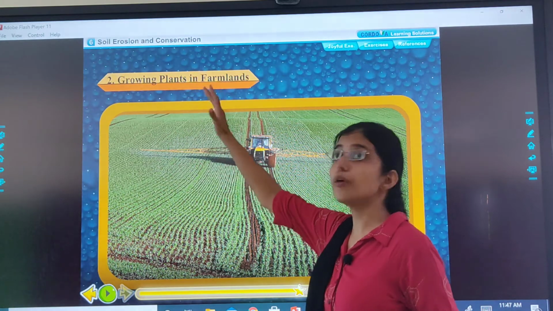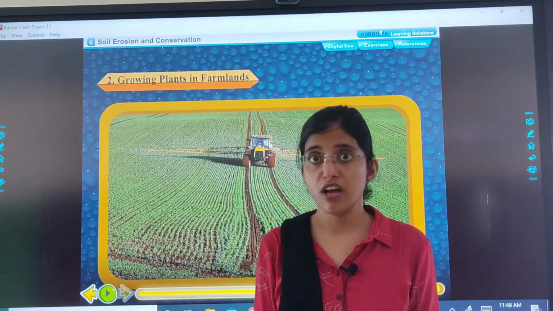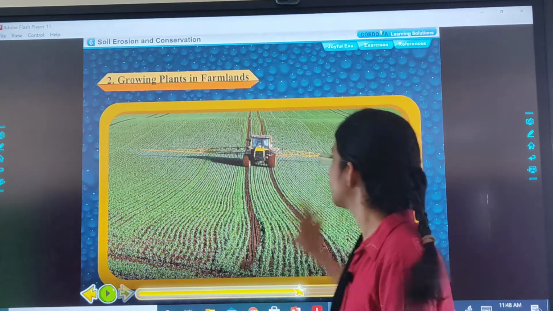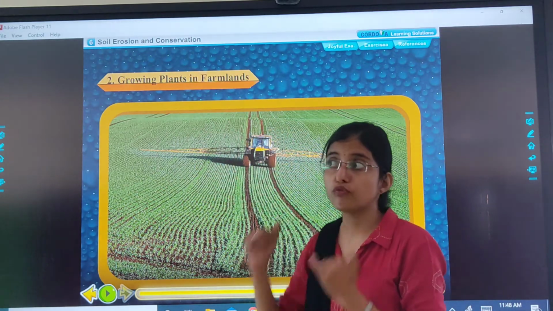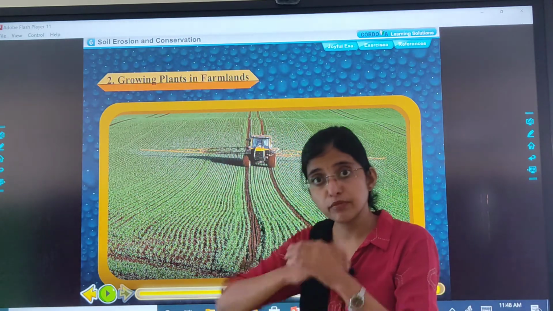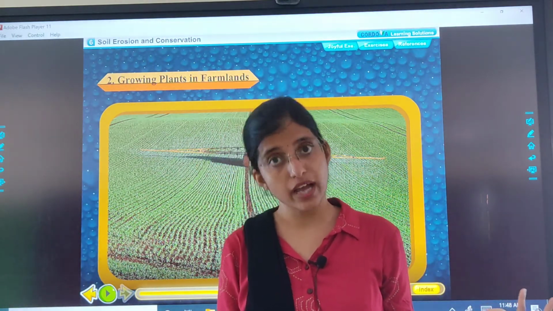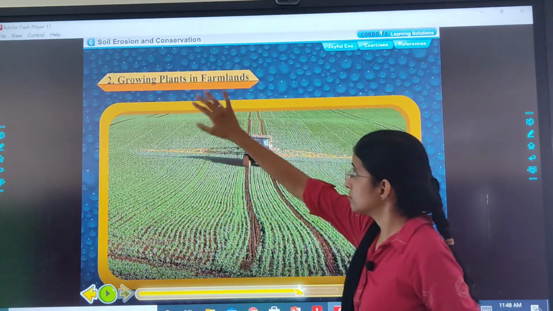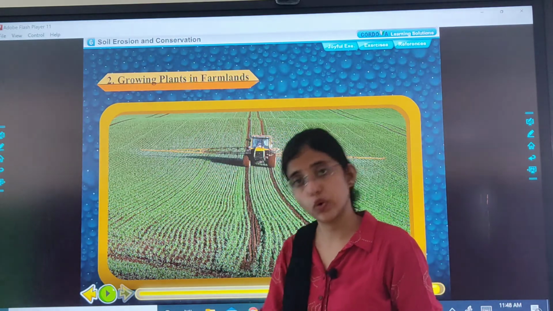And we should grow plants in farmlands because farmland is a very huge area. If it is not used for planting the crops, what will happen? The soil which is here, it will get moved away. वो उड़ जाएगा हवा से. It will move away with the running water and we will lose our soil. है ना, ऐसा हो जाएगा. तो we should grow plants in farmlands.